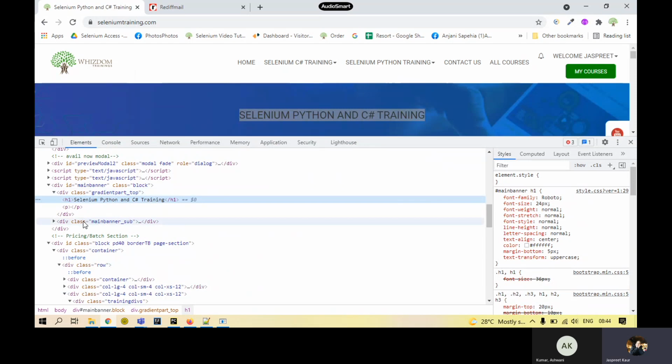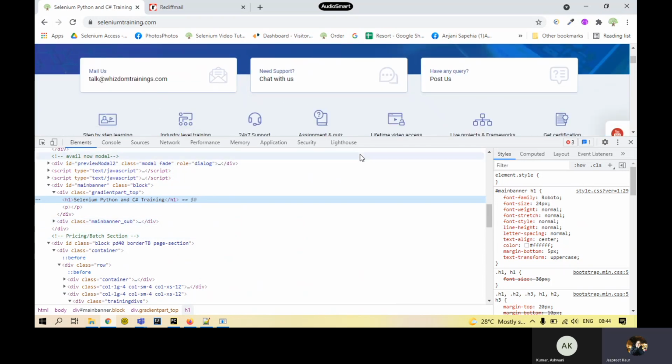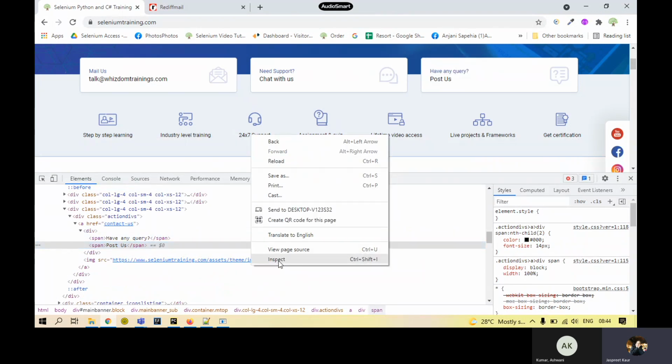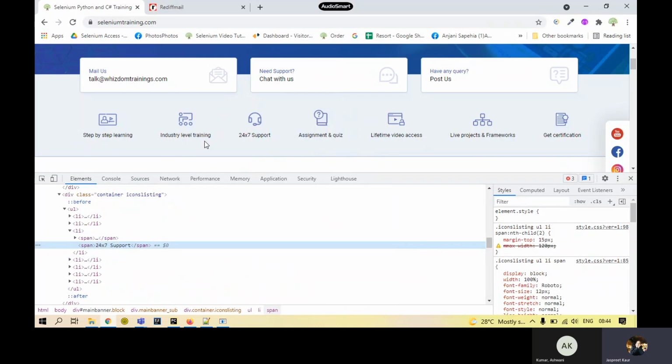But this text is very wide. There could be a number of tags which can be associated with it. It could be any tag. Like this one is H1, right? Now, if we see more text, this is one of the texts, posters. If I inspect this, it is in some other tag, that is the span tag. If I look for this one, it is also in the span tag.